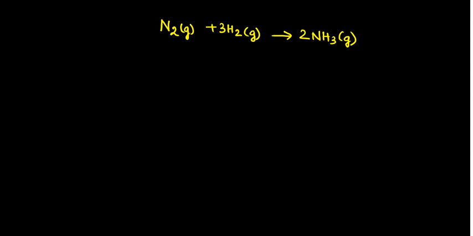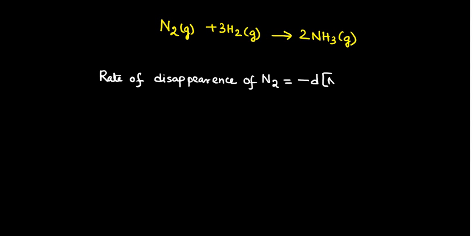Now what we have learned till now, from here we can write that rate of disappearance of N2 is specified as, since it's a reactant, minus dN2 by dt.